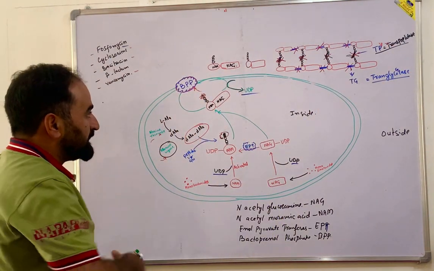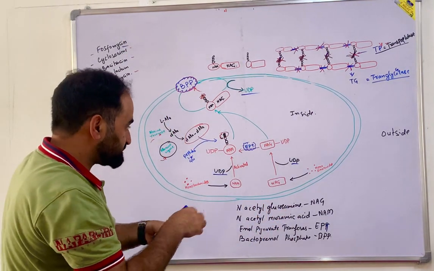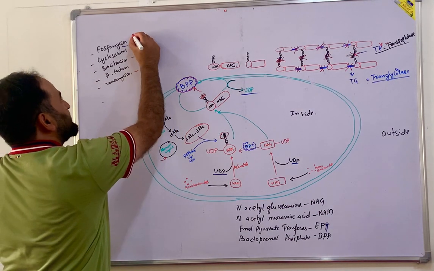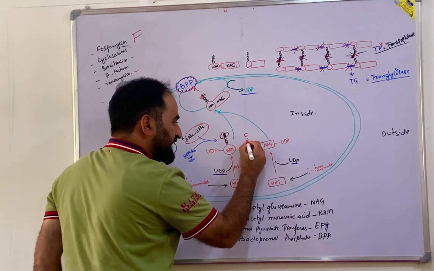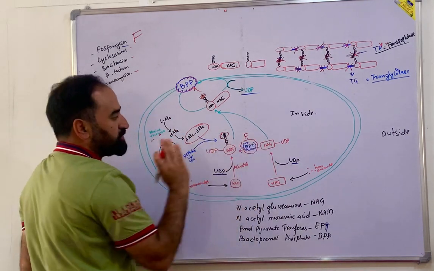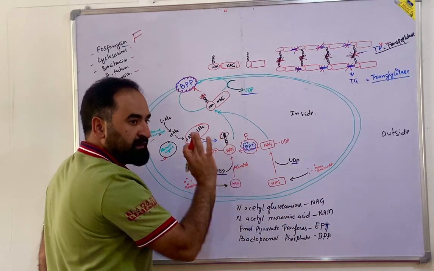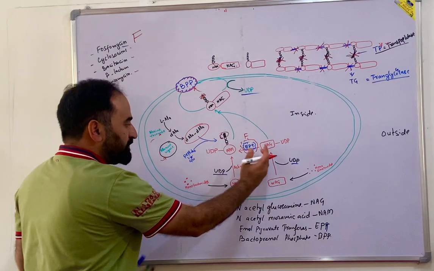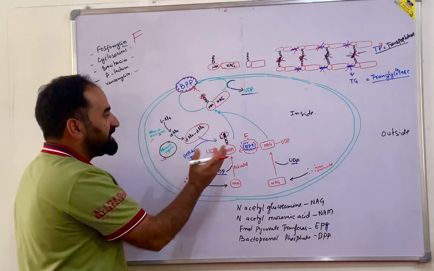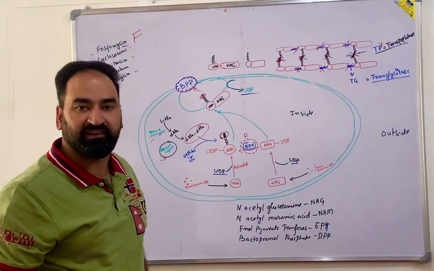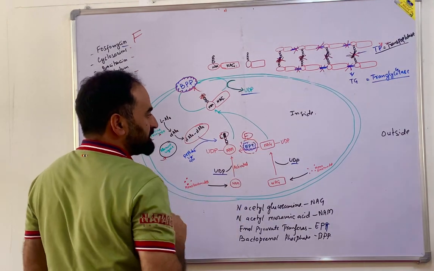Now let me tell you the mechanism of action of these cell wall active agents. Say for example, first is your phosphomycin. It is going to bind here. That means it is going to bind and inhibit EPT, enol pyruvate transferase. That means if there is binding of the enol pyruvate transferase, there is no formation of the NAM unit from the NAG unit. When there is no formation of this unit, there is no further reaction carried. Okay, that's one step. This is phosphomycin.